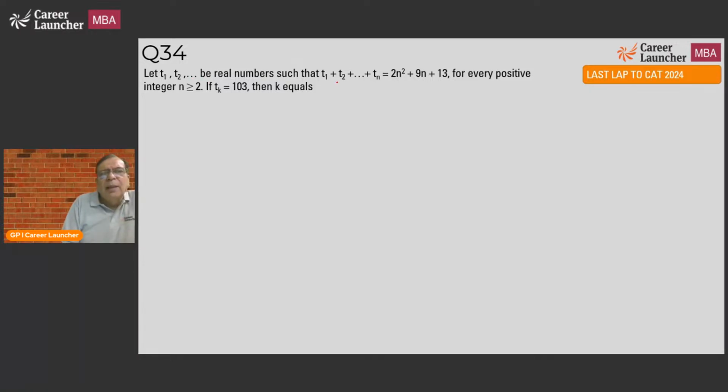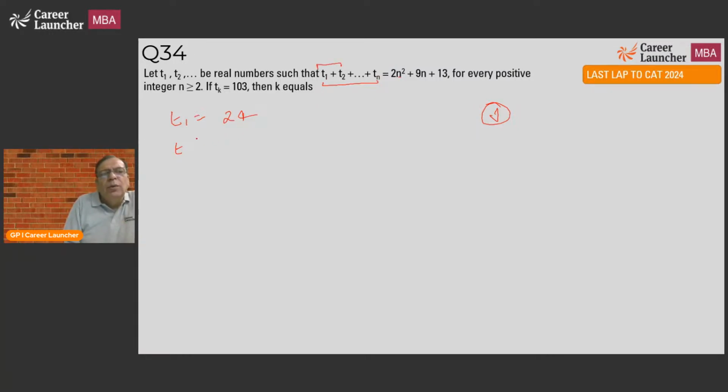Let T1, T2 be real numbers such that for every positive N, if Tk is 103, what is K? This is my jugaad question. Put K equal to 1. What is T1 equal to? T1 means N equal to 1. 2 plus 9, 11 plus 13, 24. What is T2? T1 plus T2?